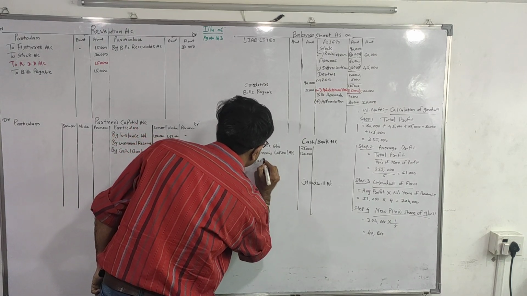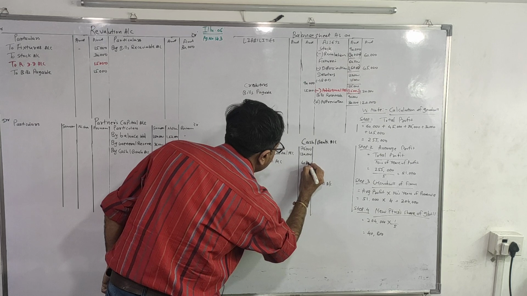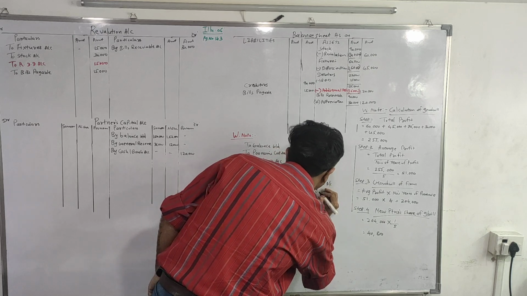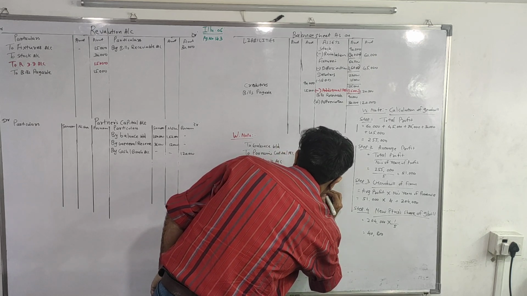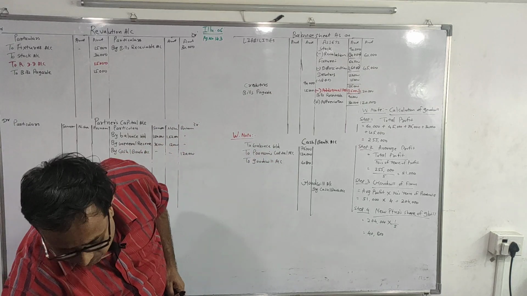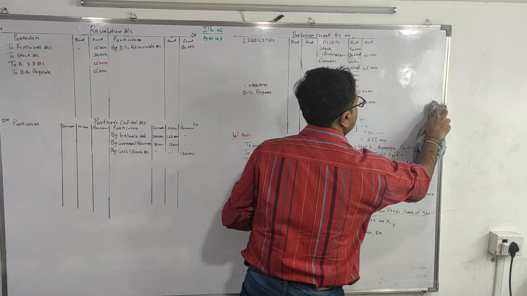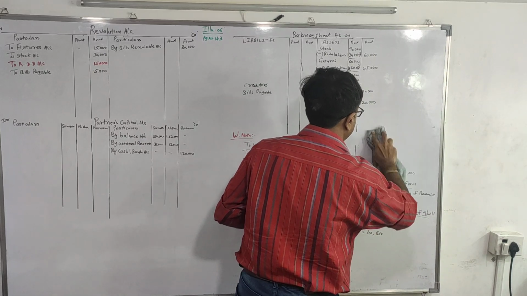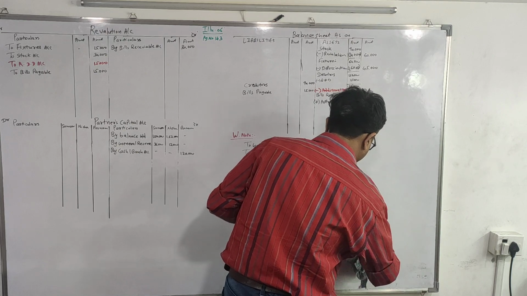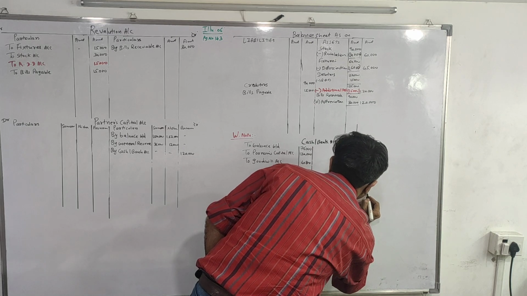To goodwill account 40,800 and by cash and bank 40,800.